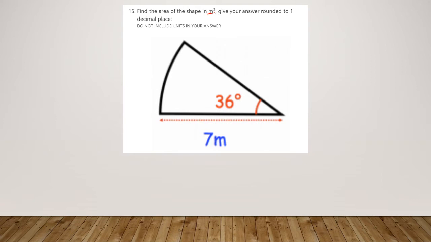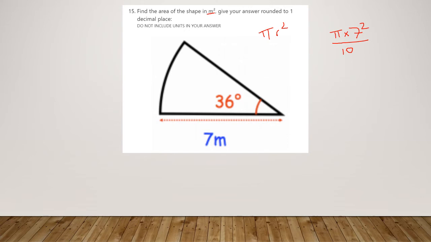So we need to treat it as a full circle, and the area would be pi times the radius squared. Well, what's the radius? It's 7, so we want pi times 7 squared if it was a full circle. However, it isn't, so we need to know what fraction of a circle it is. Well, the simplest way for doing it on the calculator is to write it as 36 360ths, because that's the proportion of a circle that we've got, with a full circle being 360 degrees. But the more astute of us will notice that 36 360ths is the same as a tenth. So we can just do pi times radius squared and divide it by 10, because we have a tenth of a circle here, 36 360ths.